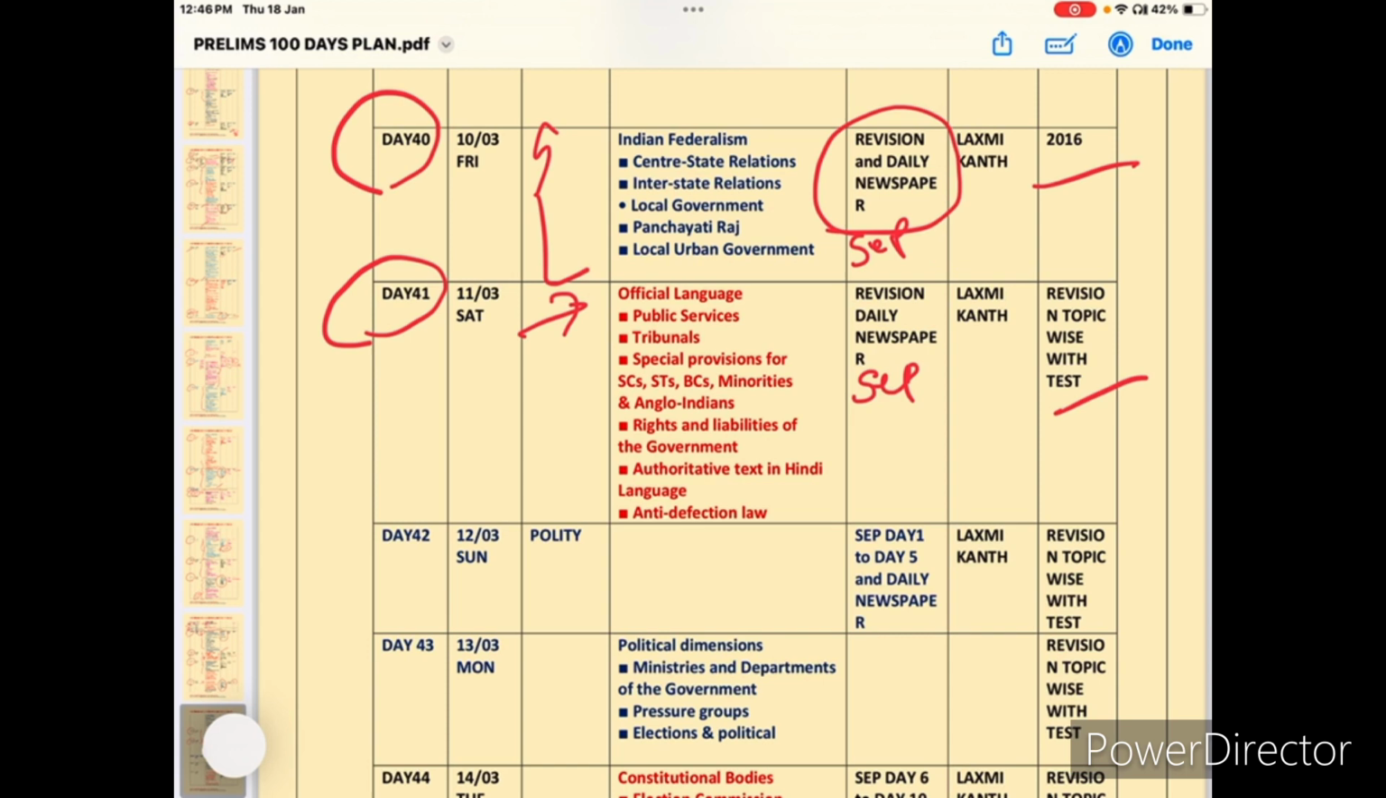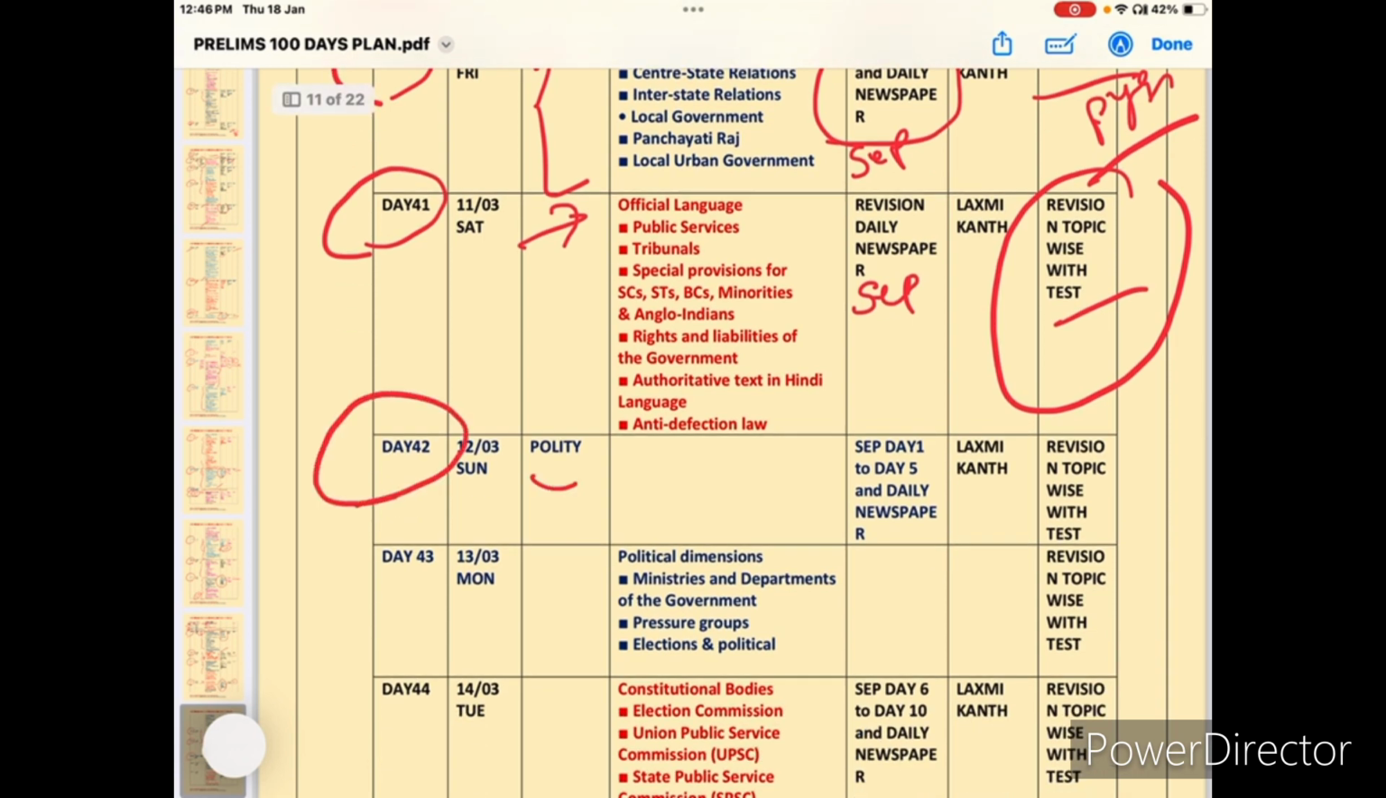From here the 2016 papers are done. That means 2016, 17, 18, 19, 20, 21, 22, 23, 8 years of PYQs over here. Okay. Now the topics revision has started, revision topic-wise. For the CSAT paper, what you do is topic-wise revision.